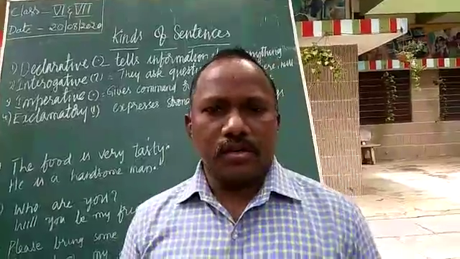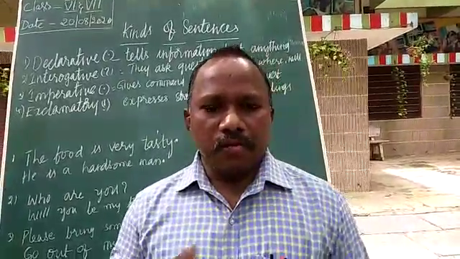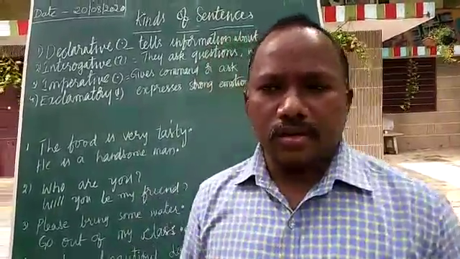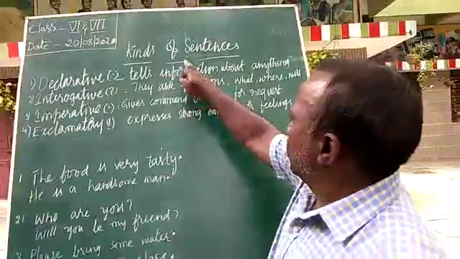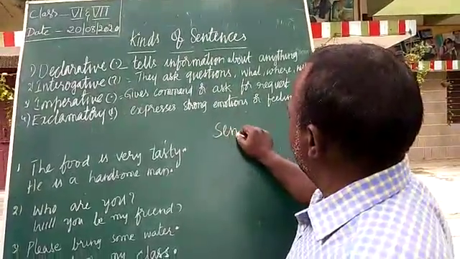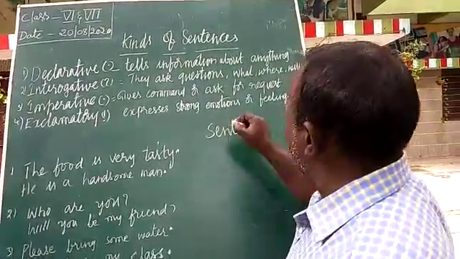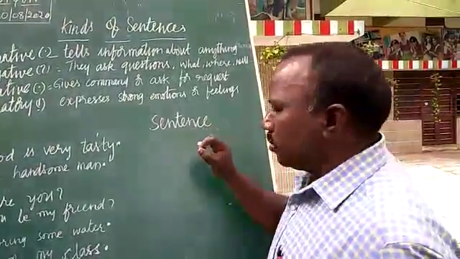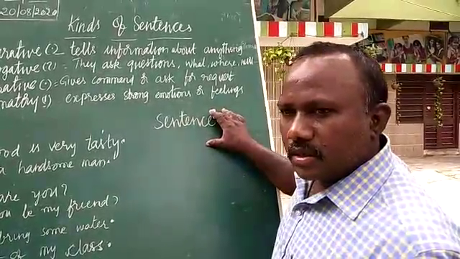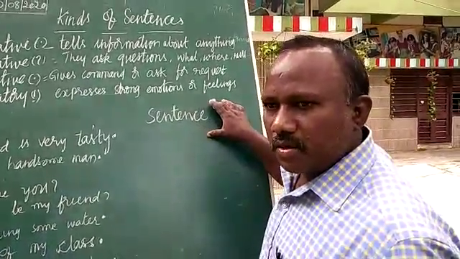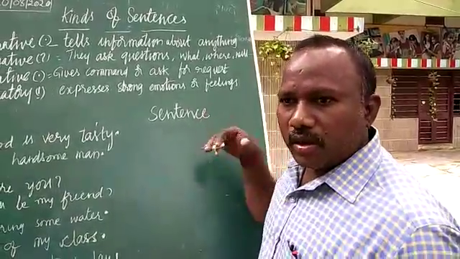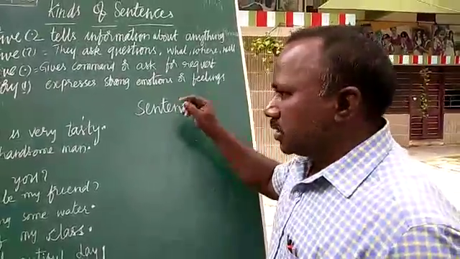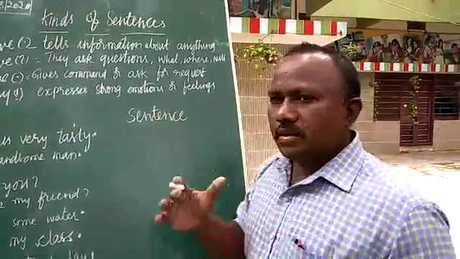Today we are going to discuss different kinds of sentences. Before we go, how many types of sentences are there? Let's know what a sentence is. A sentence should have a number of words which gives us complete sense, or which expresses the thought or the idea that a person wants to express. So, a sentence should have a complete thought.